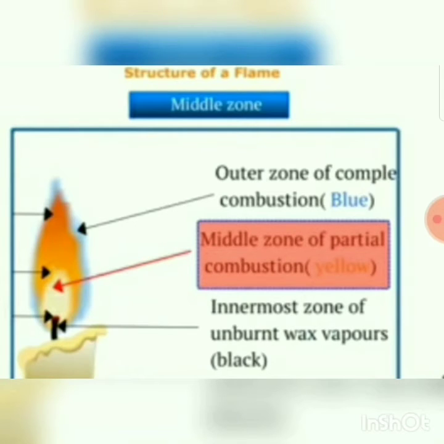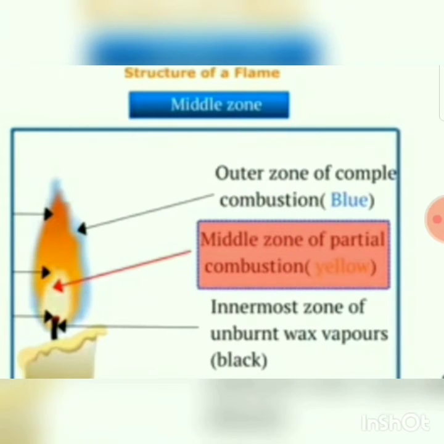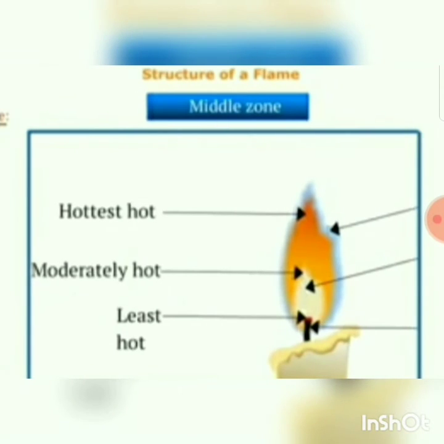The middle zone is of partial combustion, that is yellow, and the innermost is of unburnt wax vapors, that is black. Here the hottest part, can you see the blue color? Then the moderately hot, and the least hot, that is the unburnt wax, the innermost zone. So the outer zone is the hottest part.